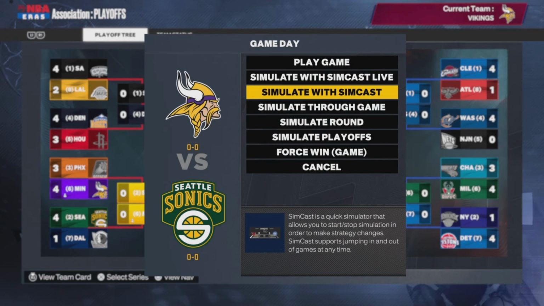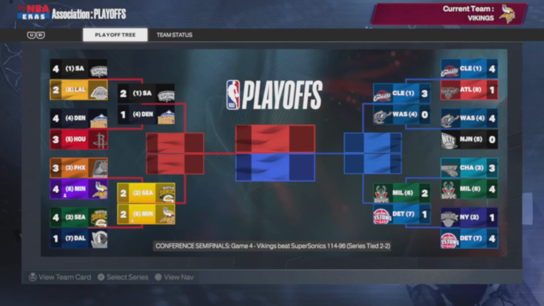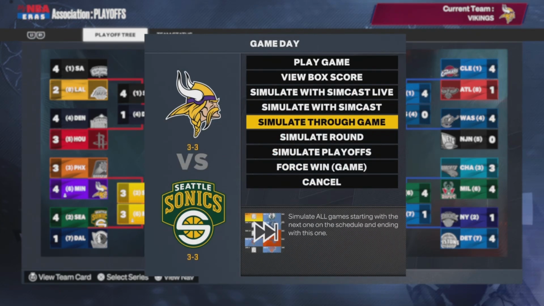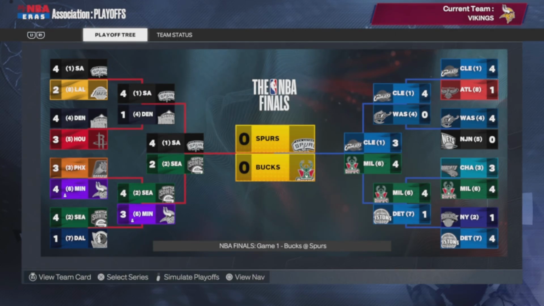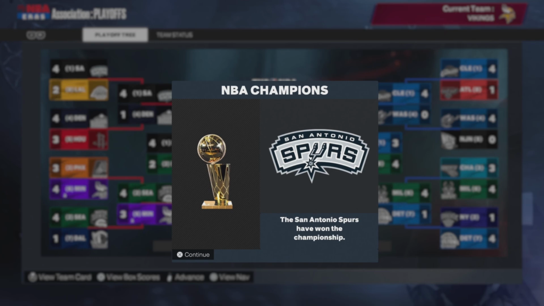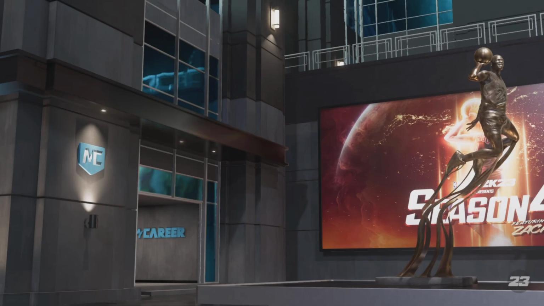Taking on the former champions, the Seattle Supersonics. We lost to them last year. But Tom Brady doesn't lose 2 years in a row, all right? Well, actually, he's lost pretty much every single year so far, so I can't say he doesn't, and he loses this year as well. To be fair, I feel like he was gonna lose against that Spurs team anyway. They got Tim Duncan and MVP Tony Parker. And I ain't no fortune teller, but I did predict it. Shout out to Greg Popovich and Tony Parker. The Spurs are your champions.